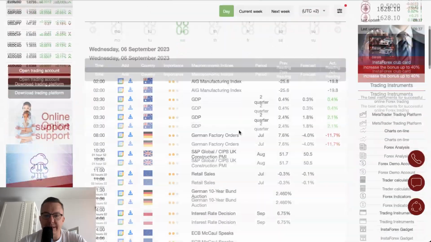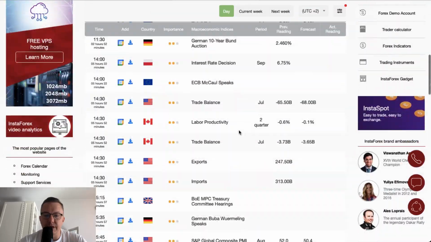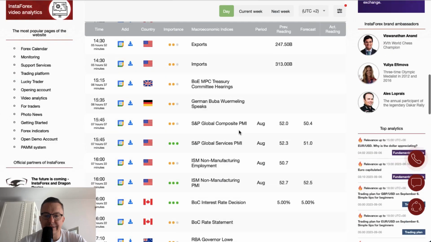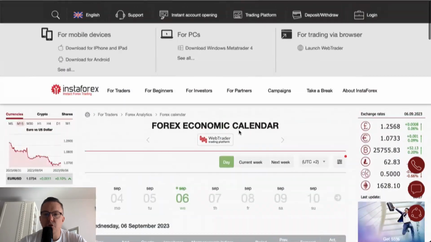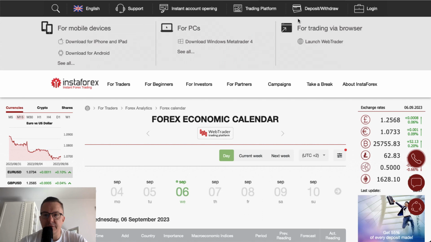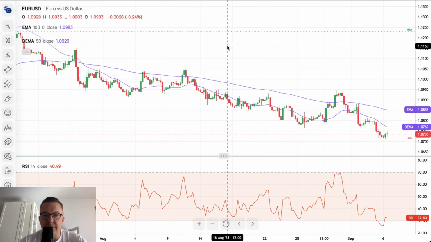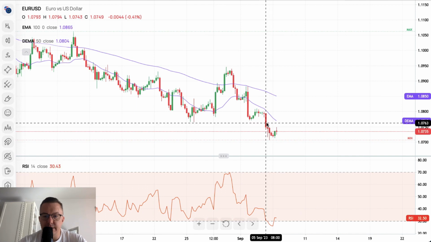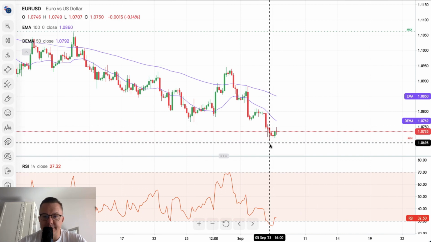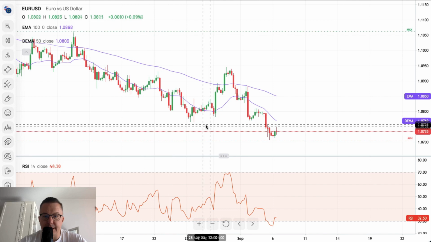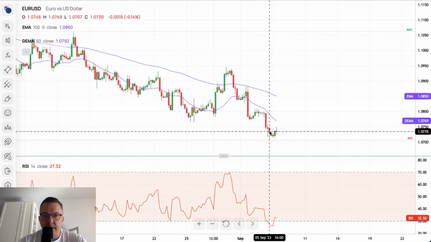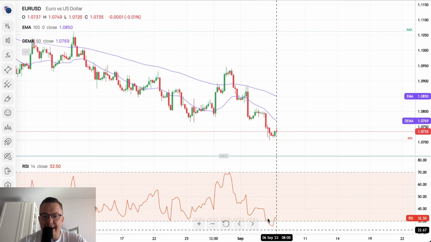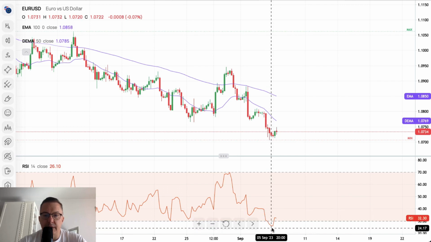But let's take a look at the euro dollar. Then we are going to take a look at the US dollar to the Canadian dollar and maybe crude oil. So let's start with the 4-hour chart of the euro dollar. What's happened here is we are still moving lower and lower and lower. The recent low was made at the level of 1.0707, and we are now hitting extremely oversold market conditions.